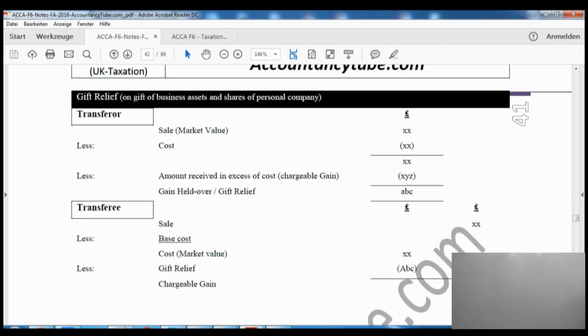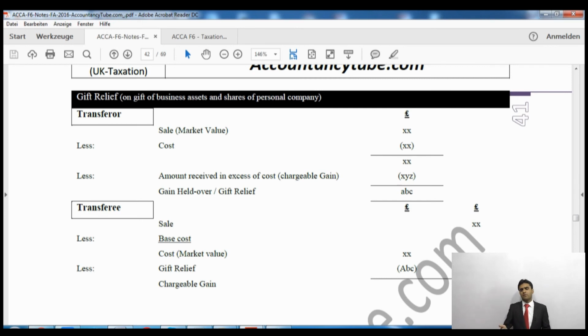Right, now on page number 41 we have to do the last relief, which is gift relief. Whenever you are making a gift, you don't have to charge any money, do you? Sometimes you make a gift to a close family member or a friend. So when you make a gift, normally you don't charge anything.